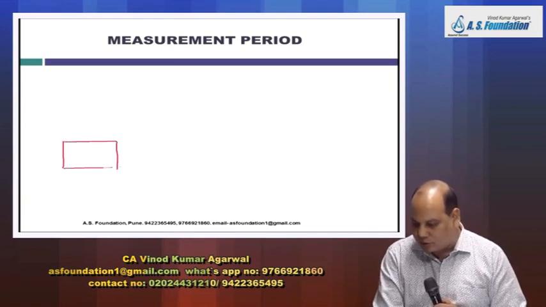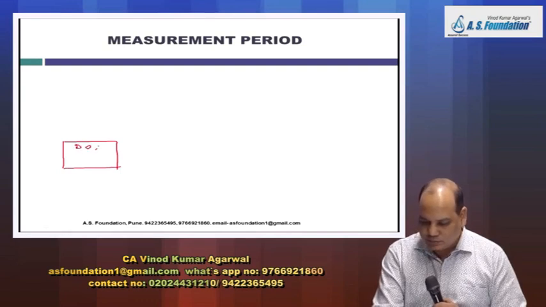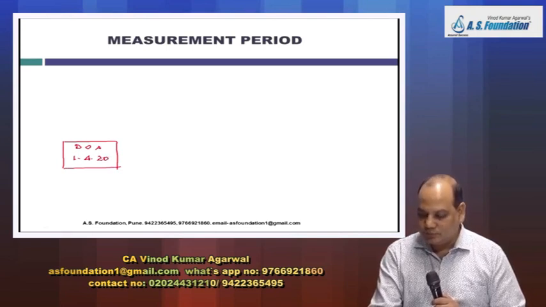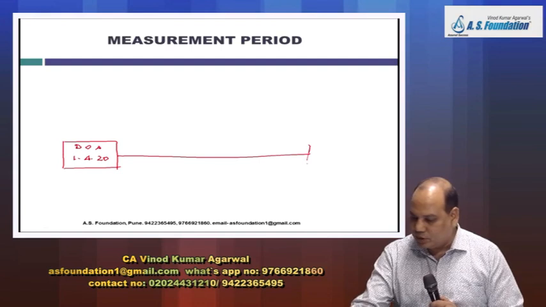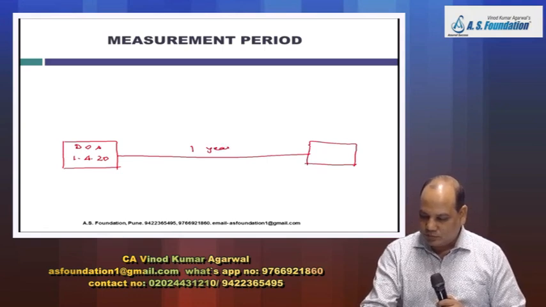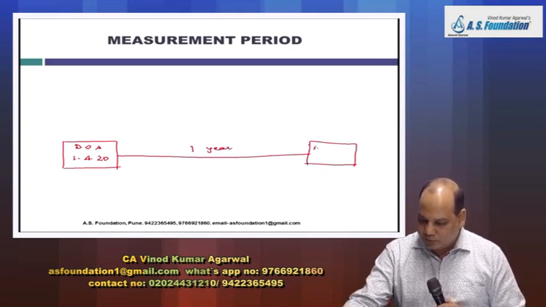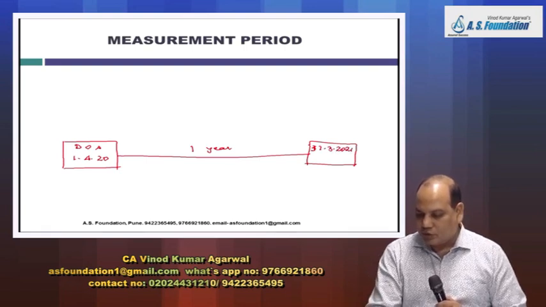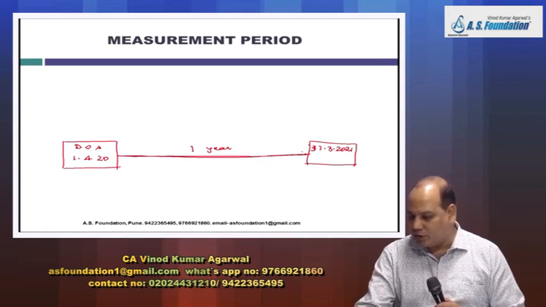Suppose this is the date of acquisition. Let us say 1st April 2020. Okay. Measurement period is 1 year from the date of acquisition. 1 year. So let us say the measurement period will go up to 31st March 2021. What is the purpose of this measurement period?